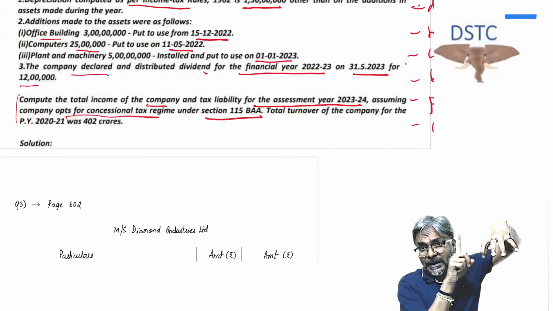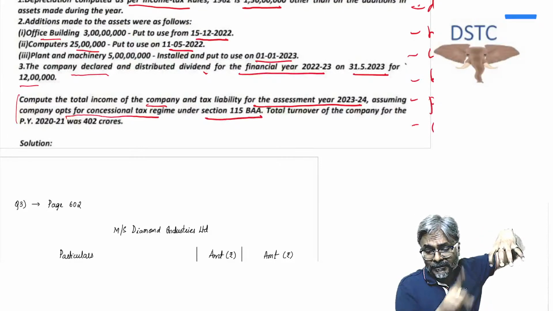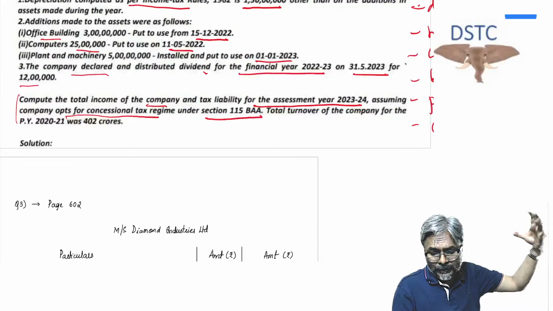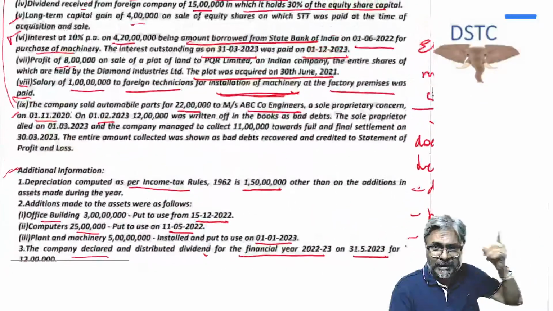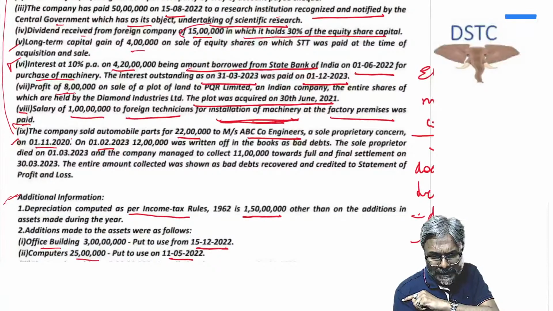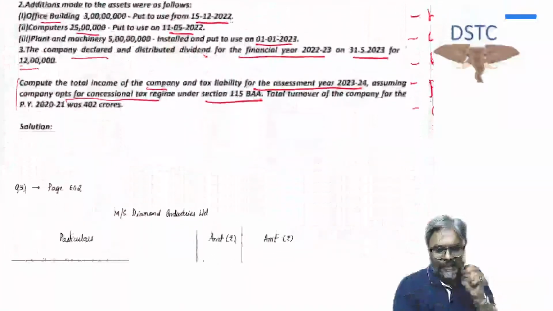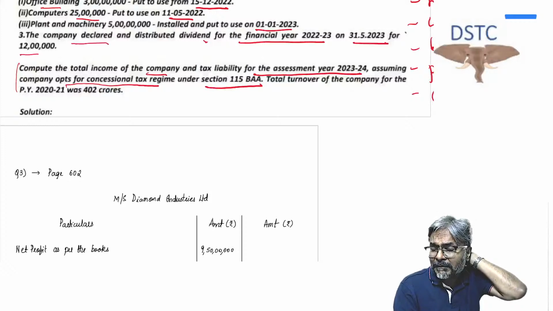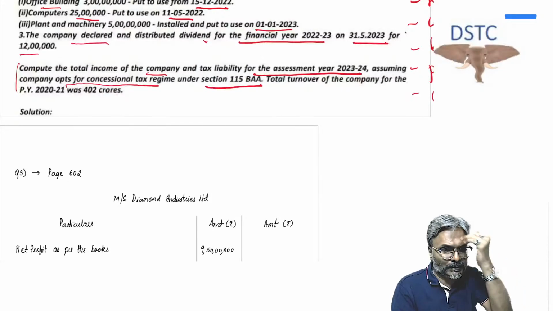Now, how much dividend was received? By the way, students, dividend can be received from anyone. It can be received from a domestic company or from a foreign company. So here I am receiving a dividend from a foreign company. I'll get a deduction. So how much have I received as dividend? I have received 15 lakhs. But how much have I paid? I have paid 12 lakhs. So what is the maximum amount of deduction? It would be 12 lakhs.